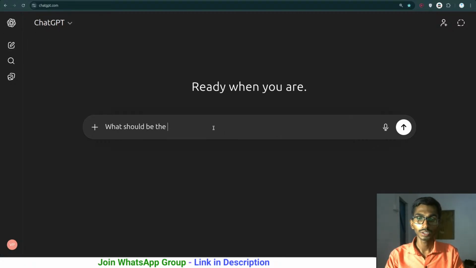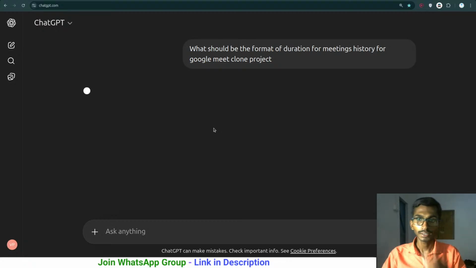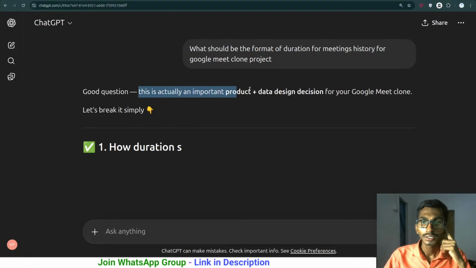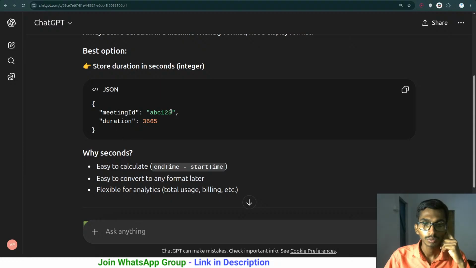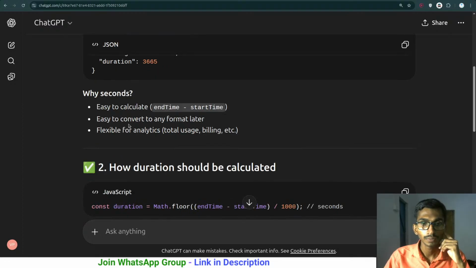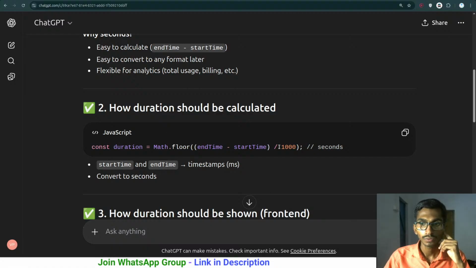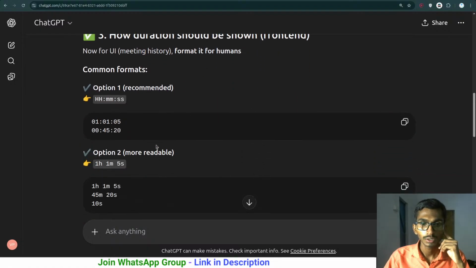What should be the format of duration for meetings history for Google Meet project? Let me go ahead like this. This is actually an important concept. Okay, how duration should be stored in backend. First of all, the duration should be stored in seconds as an integer: integer duration is Math.floor of end time minus start time, divided by this. Okay, fine. So I'm gonna be showing like this.